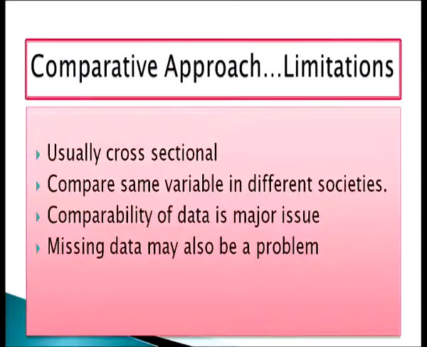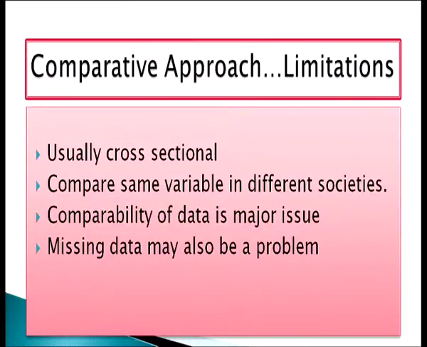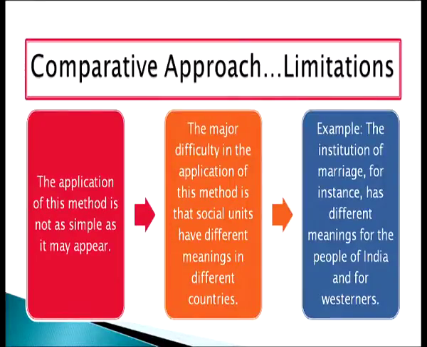This comparative approach also has some limitations. It is hugely cross-sectional. It compares some variables in different societies, and the same variables have to be compared, because in this method we are not given the freedom to compare different variables. So, the same variables can be compared in different societies. Comparability of data is a major issue, and missing data may also be a problem. The application of this method is not as simple as it may appear. This is also a limitation of this method.